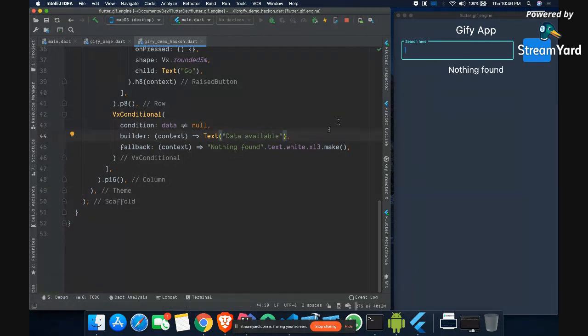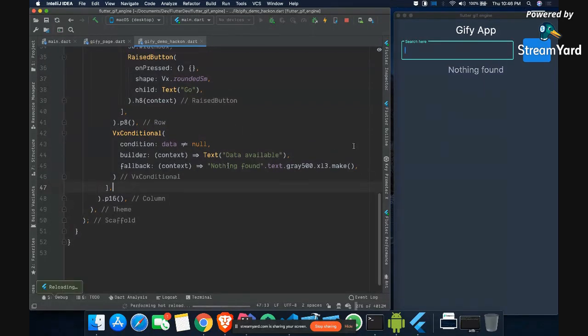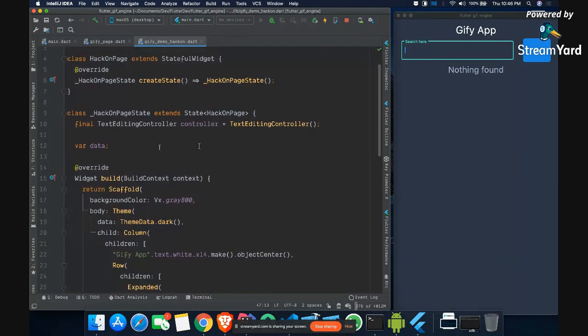And why? Because we don't need white, we can make it gray, because it's actually disturbing with this Giphy app. So now I think it will be fine. So gray 500 is fine, and "nothing found" because we don't have any data. So our data is basically null over here, right?